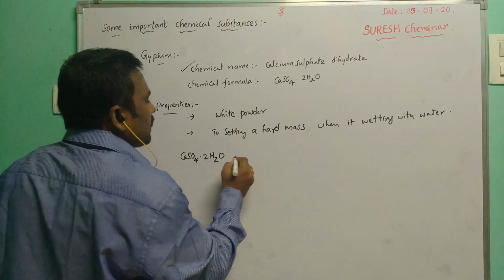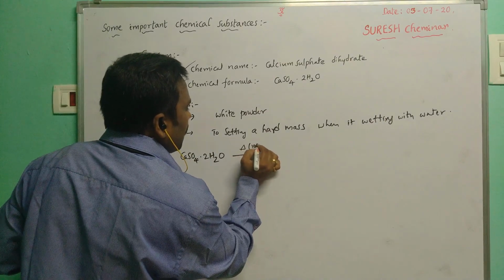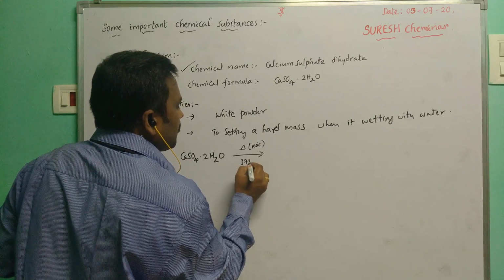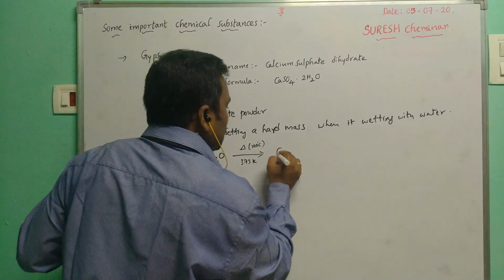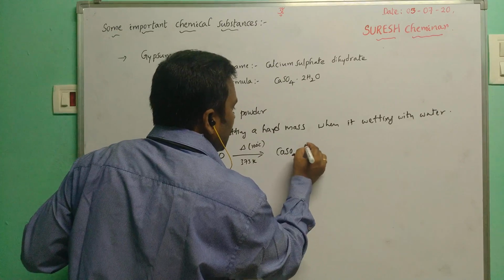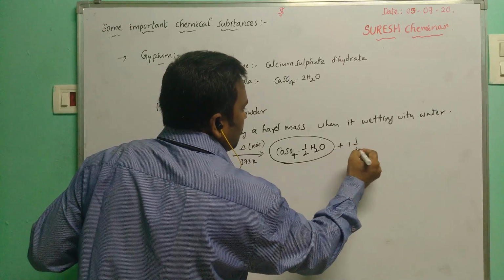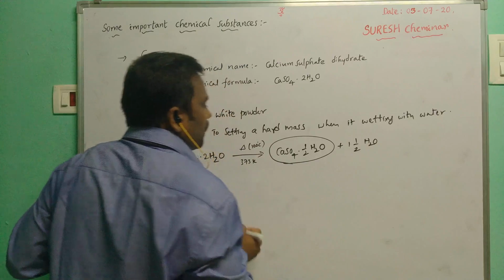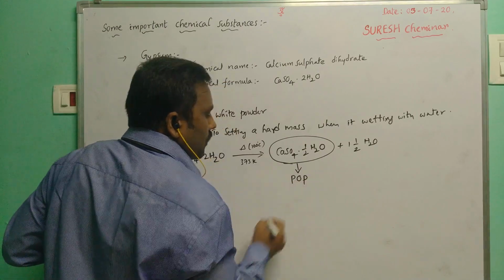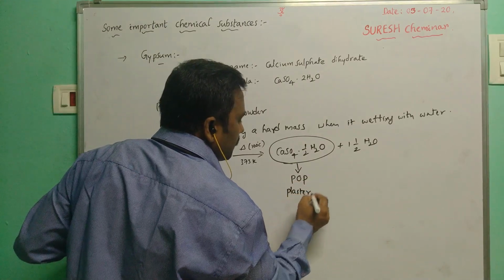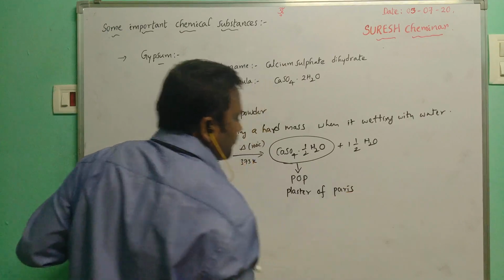When CaSO4·2H2O, gypsum, is heated at a particular temperature, 100 degrees Celsius or 373 Kelvin, it loses 1.5 water molecules. Means CaSO4·2H2O gives CaSO4·½H2O plus 1.5 water molecules lost. The CaSO4·½H2O is nothing but POP, plaster of Paris.